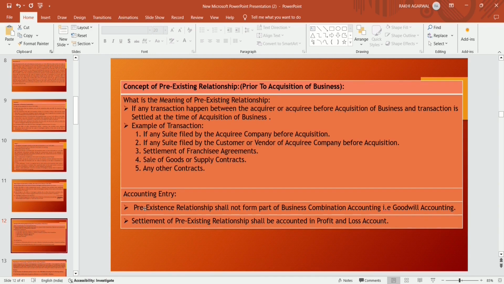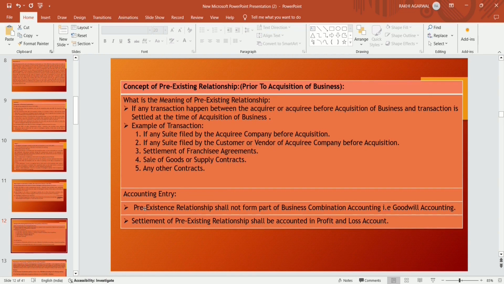For example, a suit filed by the customer or vendor of the acquiring company before acquisition on the acquirer company; a franchisee agreement present before the acquisition, with settlement happening at the time of acquisition between the acquirer and acquiree; a sale of goods or supply contract relationship existing before the acquisition between the acquirer and acquiree; or any other contract between the acquirer and acquiree.